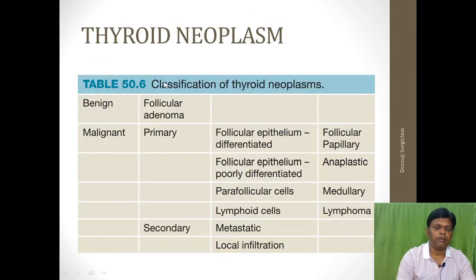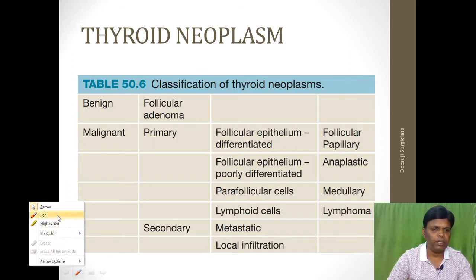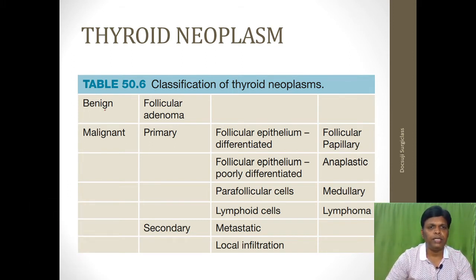We will discuss something about this thyroid neoplasm and their classification. Okay, so this is a classification of thyroid neoplasm. It is a table taken from Bailey's book. It is basically divided into benign neoplasm as well as malignant neoplasm. The classical example for benign neoplasm is follicular adenoma. Malignant, again you can divide into primary and secondary. Primary, there are 5 types based on the origin of the epithelium.